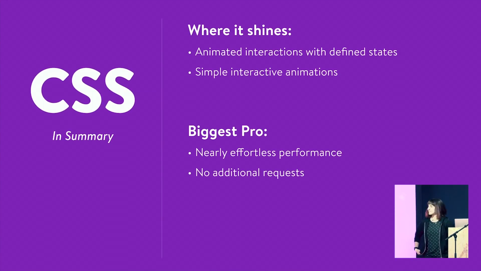So, to sum up CSS in general, the things it's really, really best at are animated interactions where you know your beginning and end state. They're very well defined, and you know them exactly ahead of time. Really simple interactive animations, and simple makes it sound like it's not powerful, but if you think about most of the UI animations we do in interfaces, it's things scaling in or expanding or fading in or rotating. CSS is great for all of those things, and it's kind of the core of what we tend to do, at least at your base level UI animations, if you want to call it that.